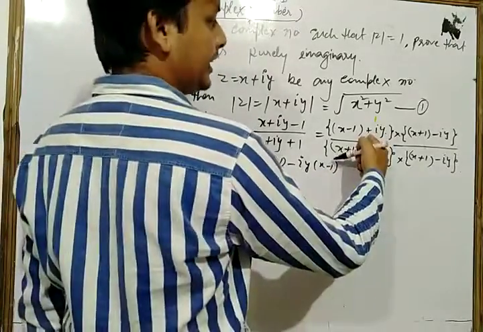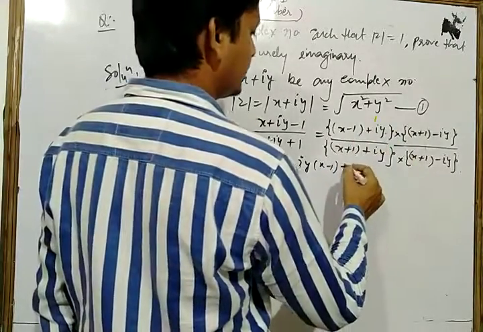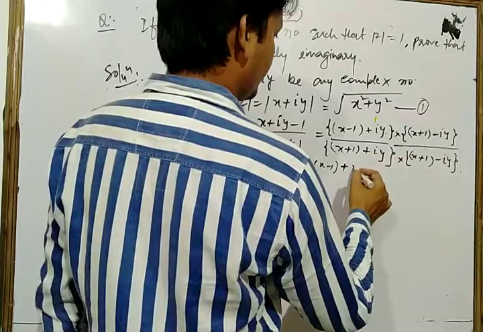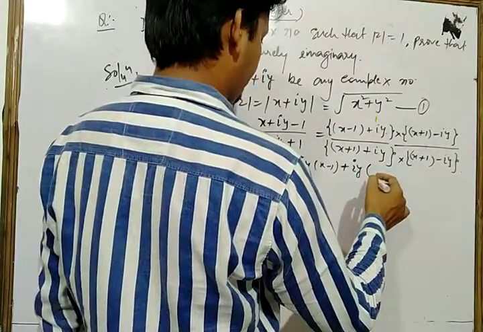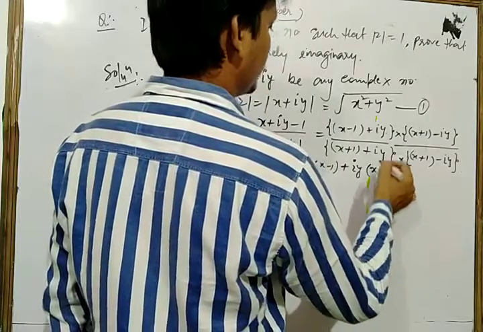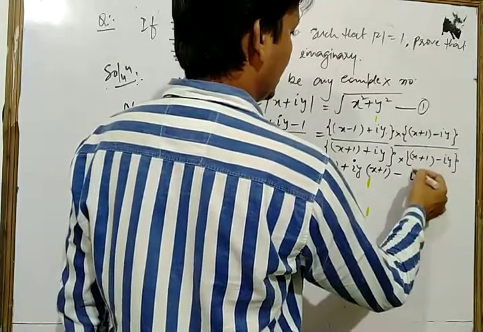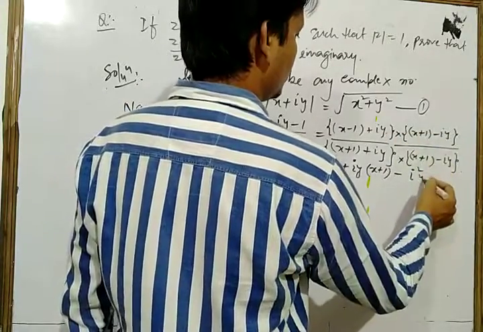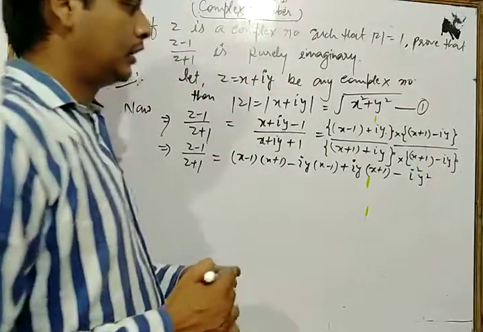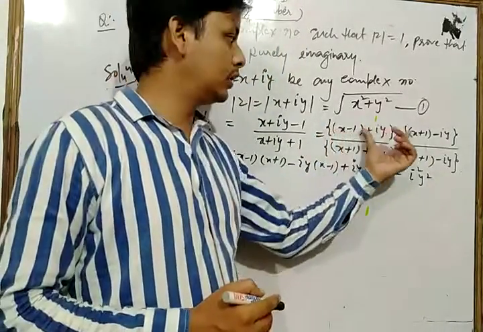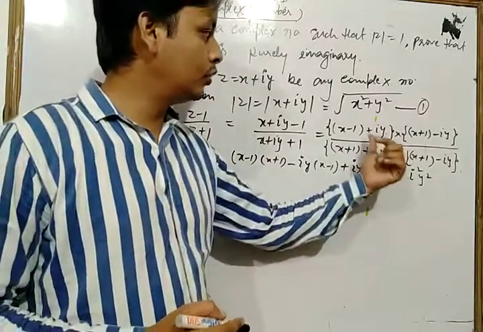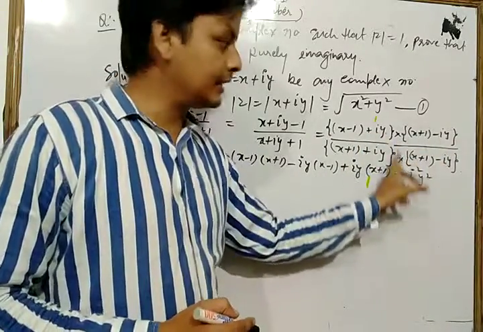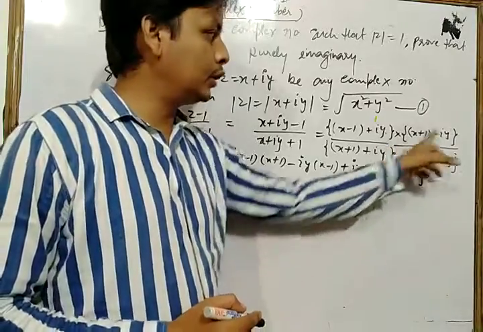Then we take plus iy in the bracket with x plus 1 minus iy, giving plus iy into x plus 1, and minus minus, that is i square into y square. Here i into y, that is i square, and y into y is y square.